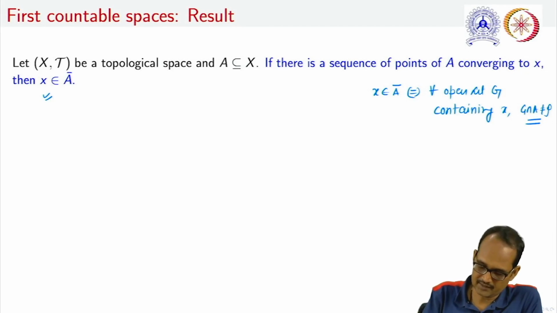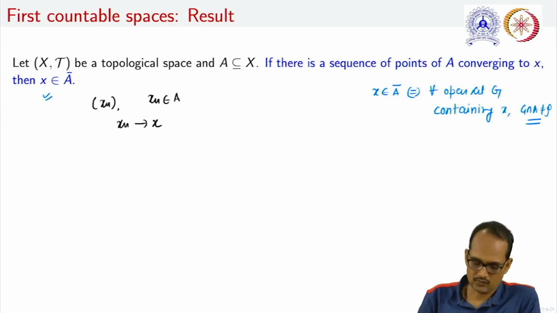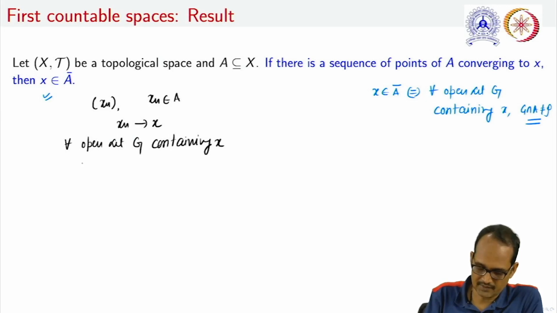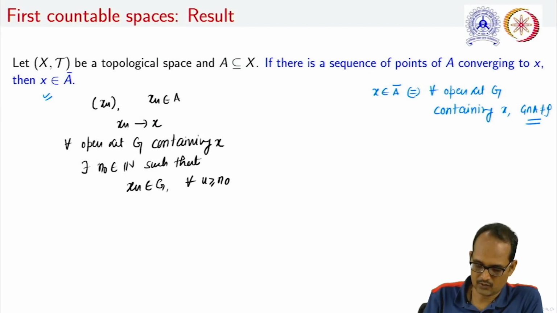So if we take a sequence xn from A, and xn is converging to x, then as xn is converging to x, for every open set G containing x, there exists a natural number n0 such that xn belongs to G for all n greater than or equal to n0.